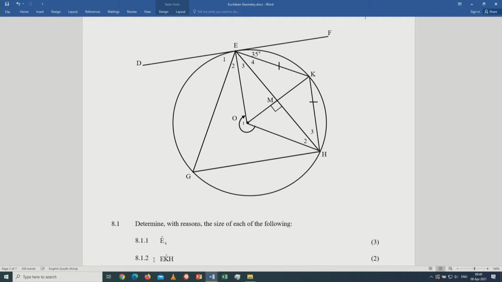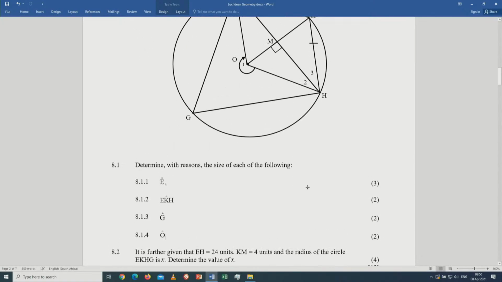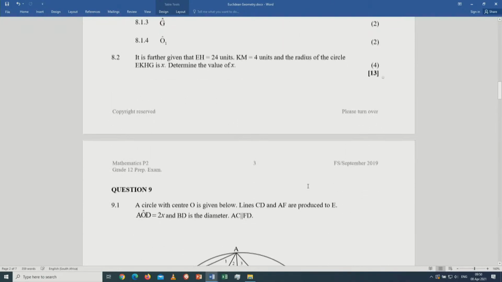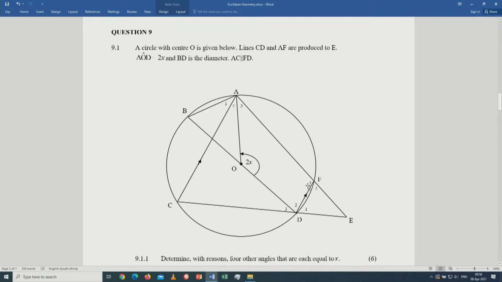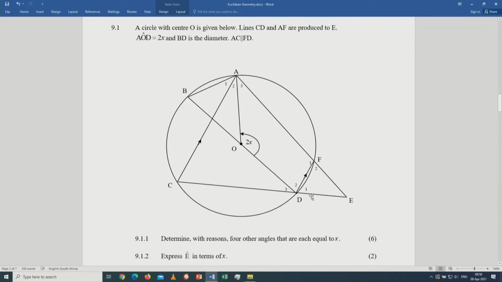This is an example of where we'll be expected to calculate the unknown angles. One angle given, then you calculate others, and so on. These are more or less where the angles are given in terms of x. Determine with reasons 4 other angles equal to x.